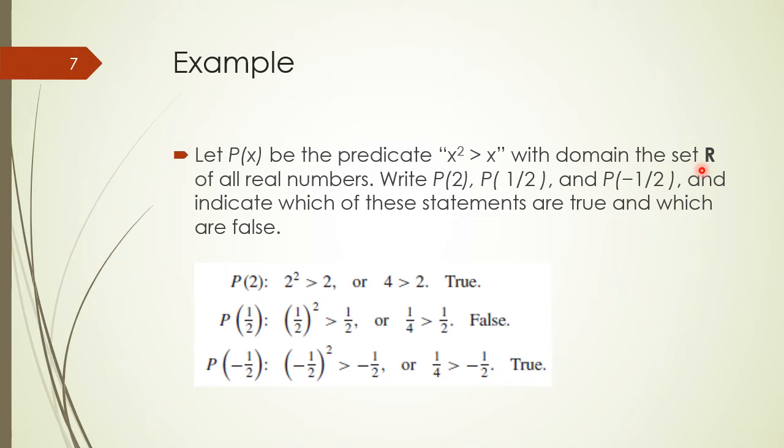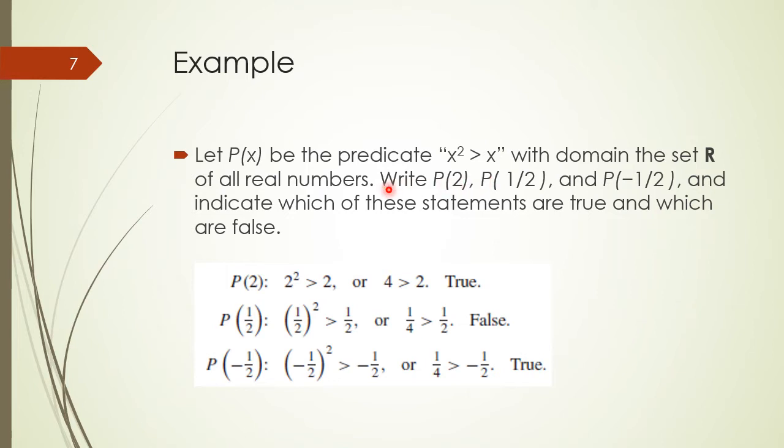We want to substitute some values from the domain R in place of variable x, and we will get statements, and those statements would be either true or false.